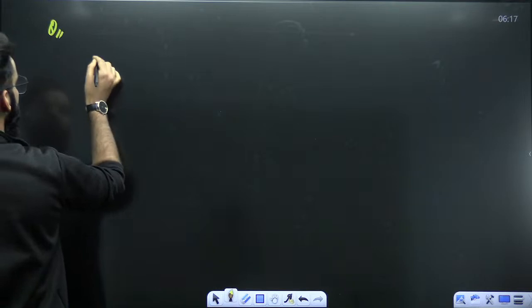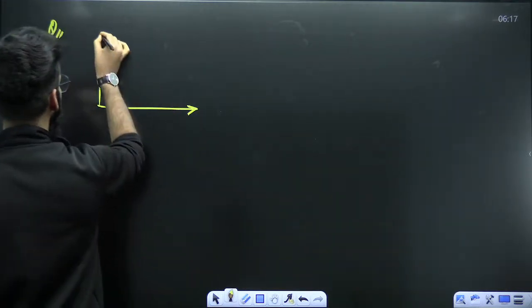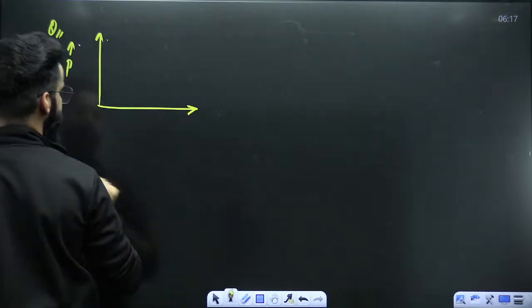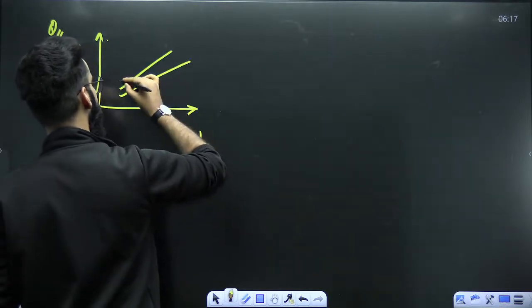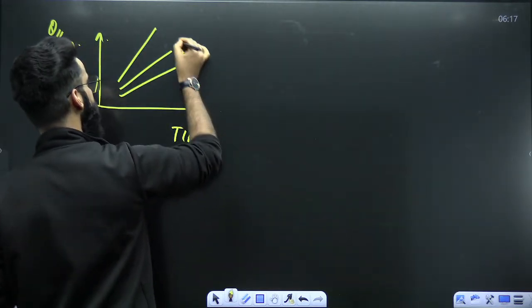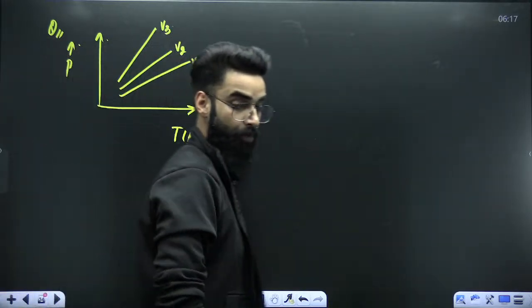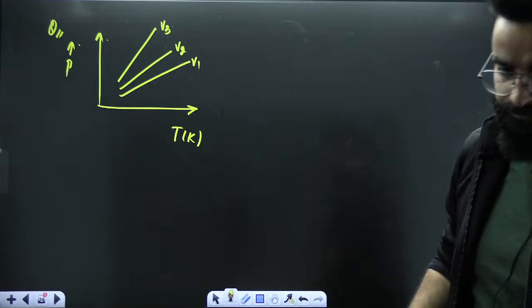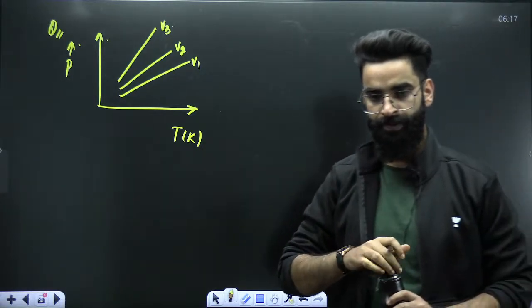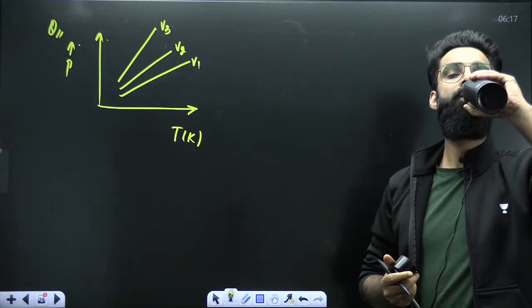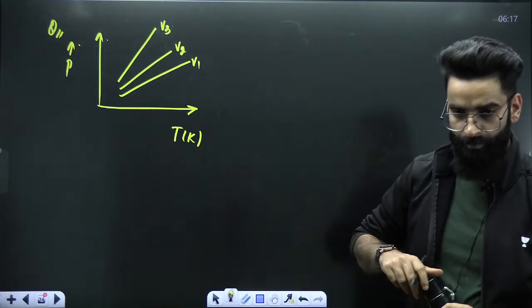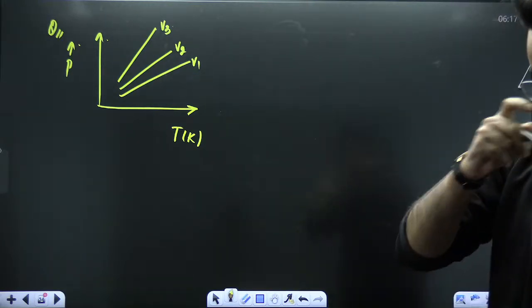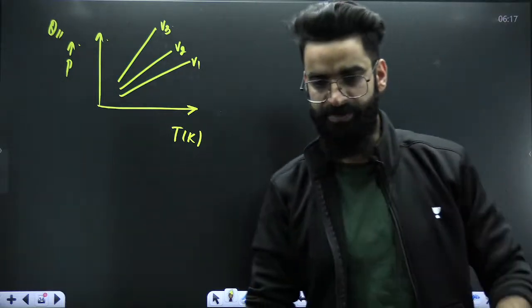Now people, if I give you a question, you are going to answer this. For example, I'm making a graph between pressure and temperature in Kelvin. These are some straight lines which I got: V1, V2, and V3. Now tell me, which volume is more? V1, V2, or V3? What do you think? Quickly, people.